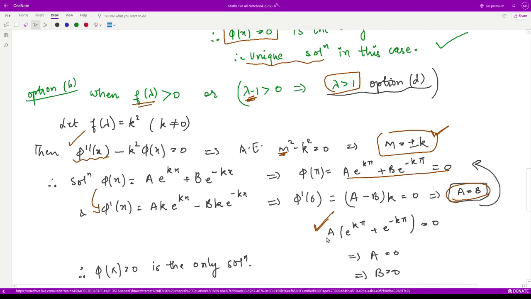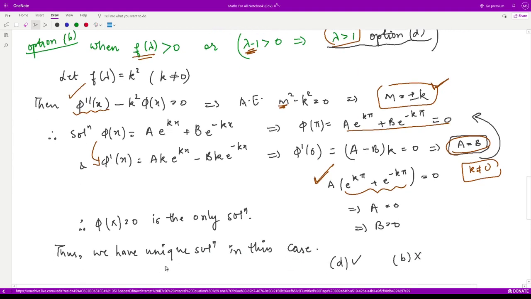Now obviously this thing is not equal to 0. Why? Because this is only possible when k is equal to 0. But we have assumed k to be non-zero, right? So this is never 0. That means a is equal to 0. If a is equal to 0, we have b is equal to 0, and therefore we have phi of x is equal to 0 as the only solution. Therefore, we obtain one solution in this case, or unique solution.